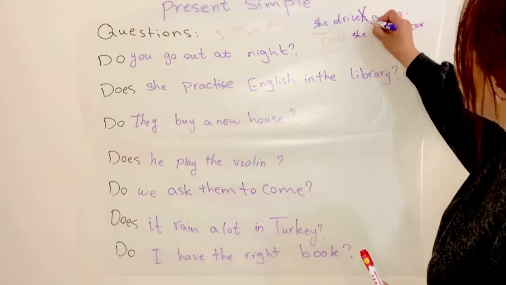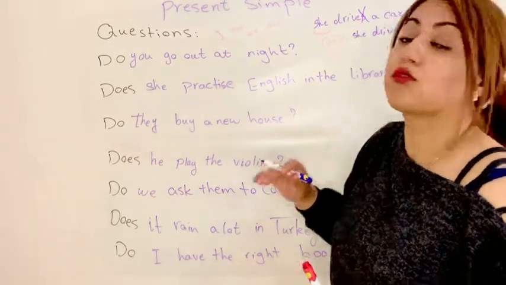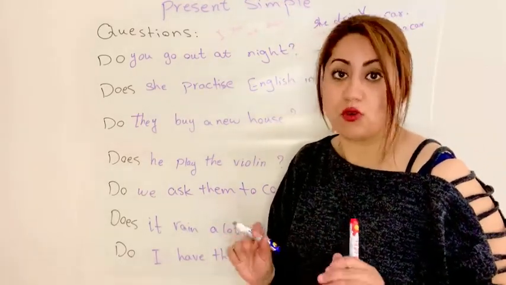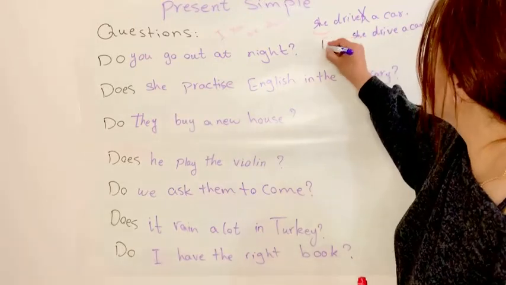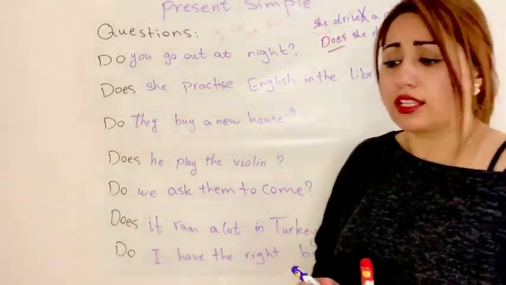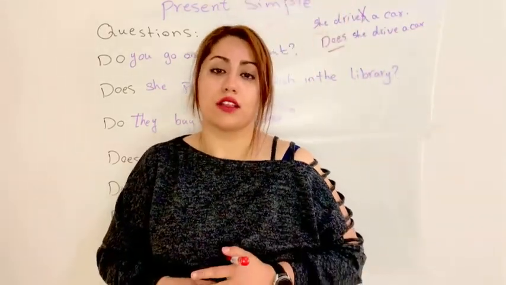There is no S for question. We have S for positive forms, and in question and negative, there's no S. Does she drive a car?